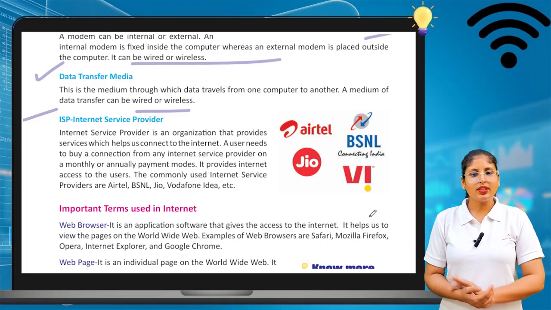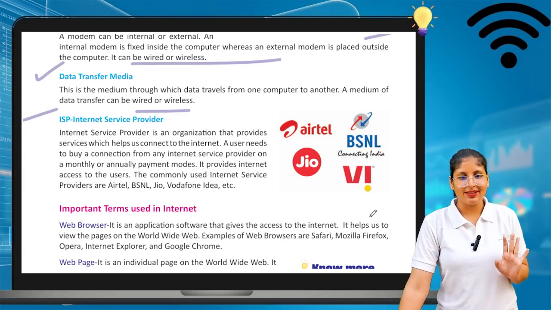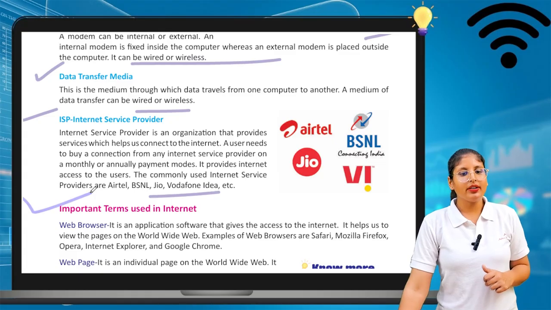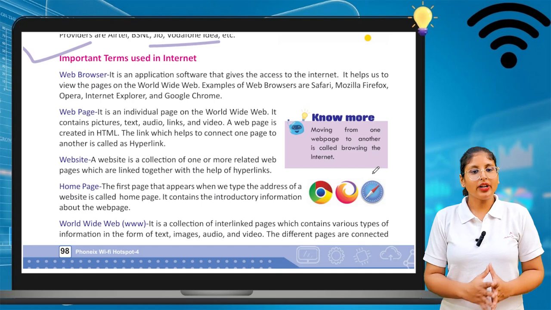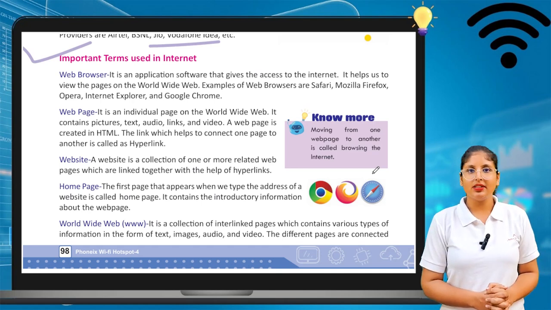The common internet service providers are Airtel, BSNL, Jio, Vodafone, and so on. Normally we are using all these internet service provider connections. Now we will see important terms used in internet. What are the terms that we can use in internet?